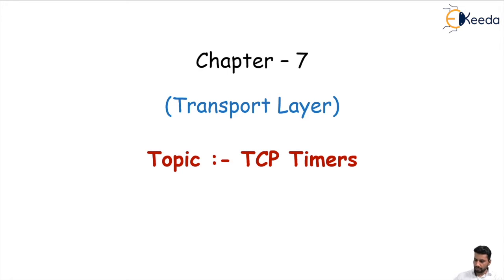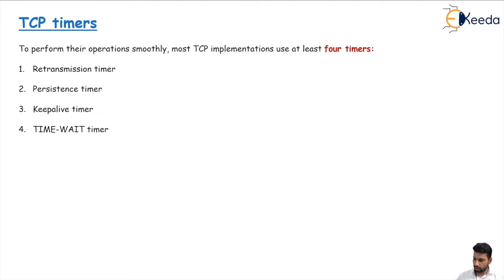Let's see these timers. To perform their operation smoothly, TCP implements at least 4 timers. These 4 timers are the main timers in TCP. One is the retransmission timer, which we also call the retransmission timeout, because the RTT for every segment sent by the sender is different.